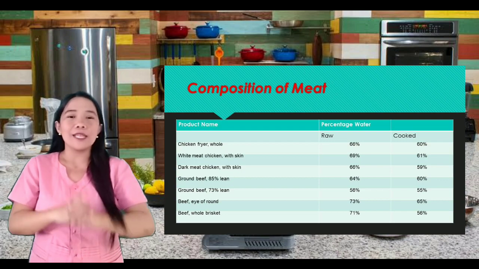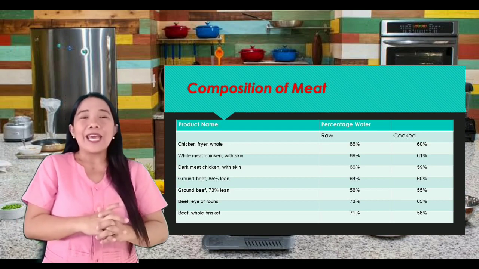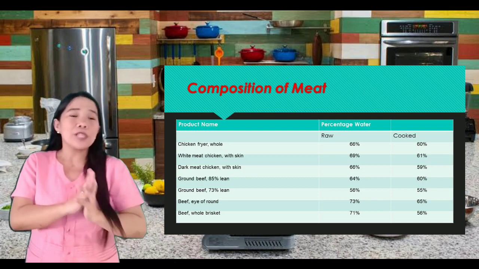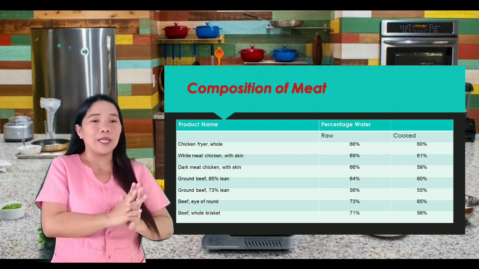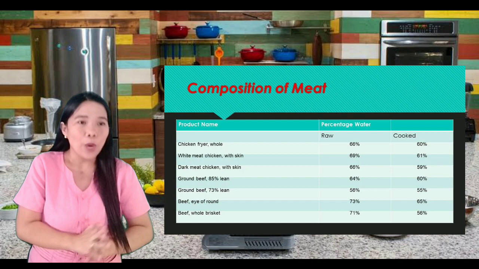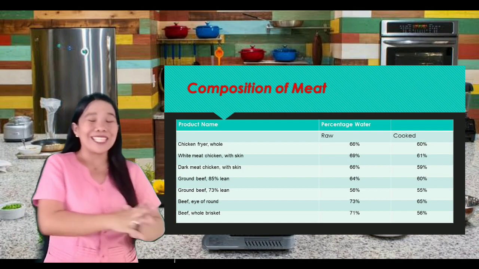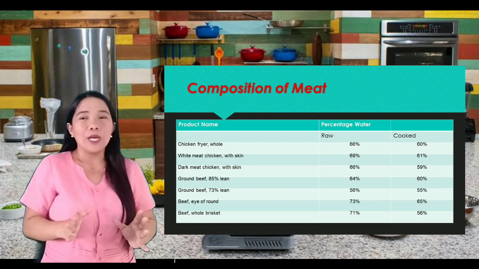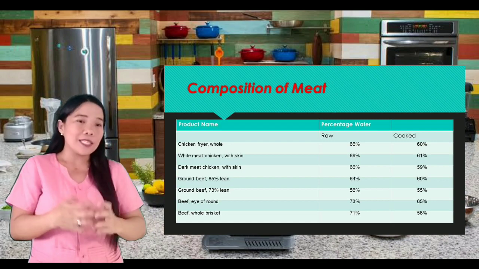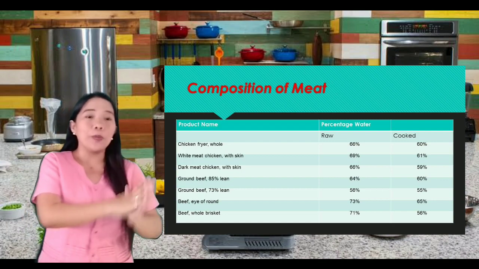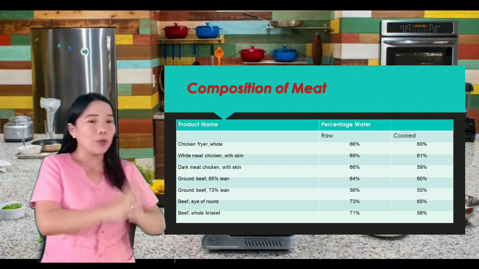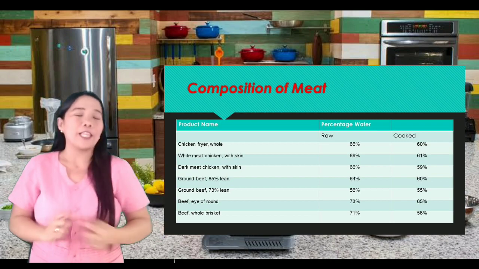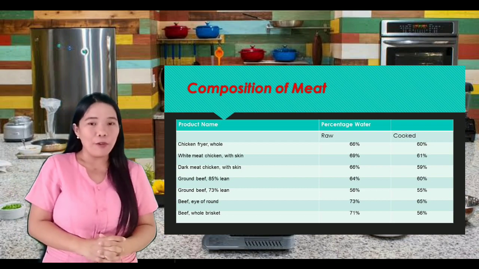Next is the ground beef, which is 85% lean. This means that raw, the water present is 64%, while when cooked it is 60%. Next is another ground beef. There is 56% water when raw, and when cooked it is 55%. So only 1% is lost there. Okay, beef or eye of round.